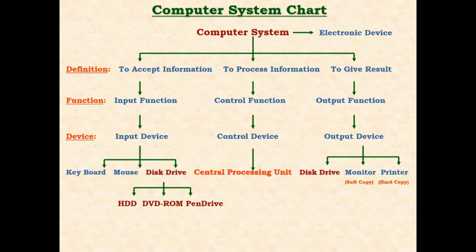The basic purpose of any disk drive is to take the information and give the information. Storing the information. Why do you store the information? So it can be given back whenever we need in the future. These disk drives are available in various sizes. Currently, the most popular hard disks are 2 TB. We also have 4 TB and 8 TB in process, but normally in the market we see 2 TB hard disks.